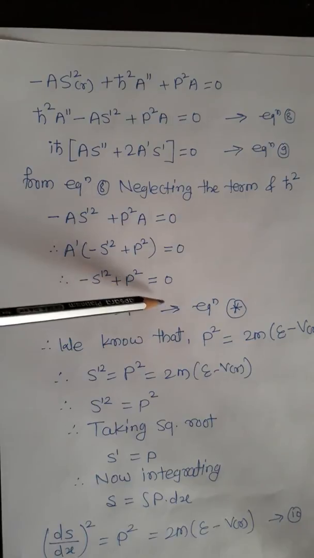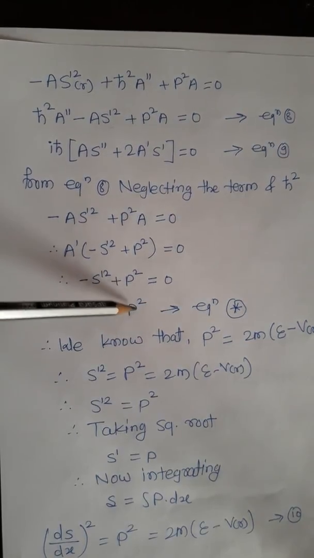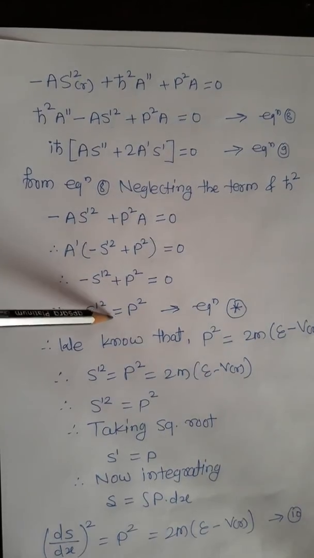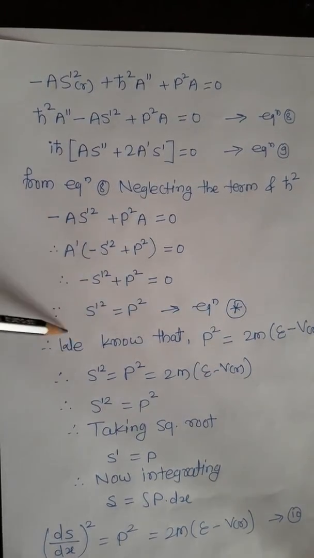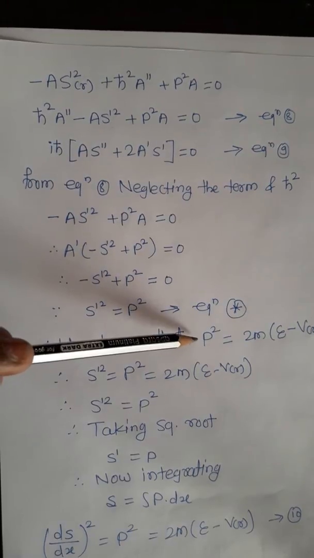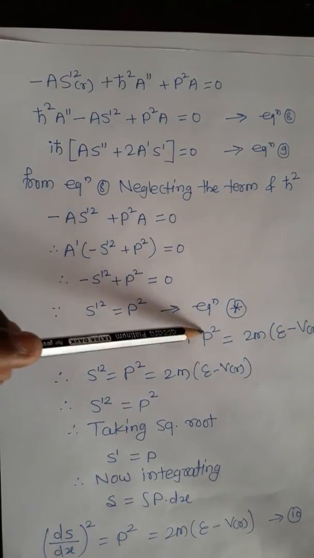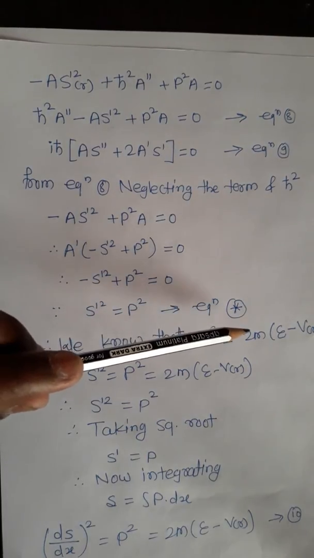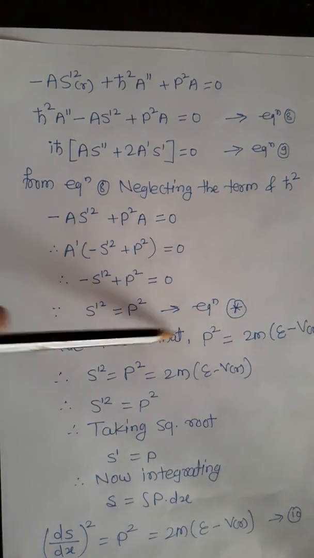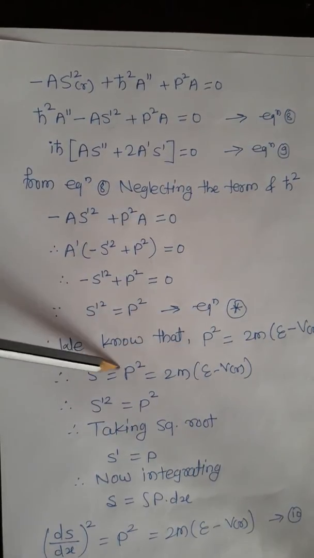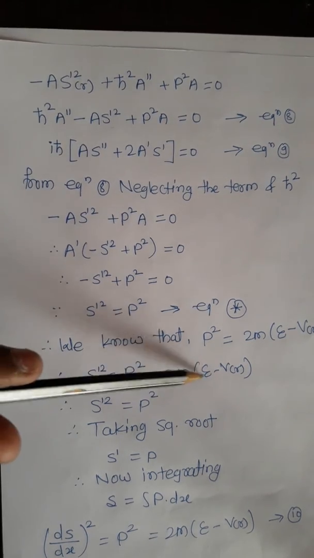This is equation number star because it's the main part, so we will show where we can use the equation number star. Before discussing this equation, we write what is the value of p. We know that according to classical mechanics p square is equal to twice m into E minus V of r. So S dash 2 is equal to p square is equal to twice m into E minus V of r.